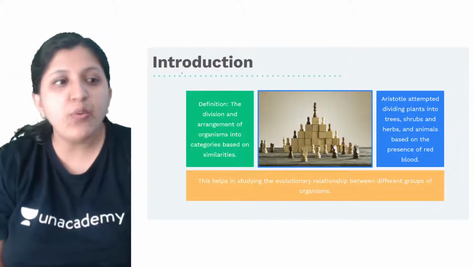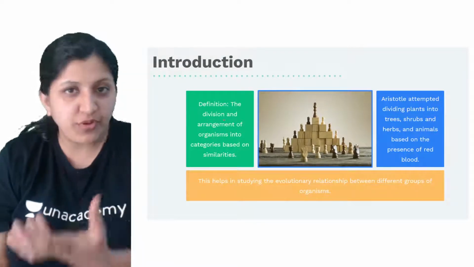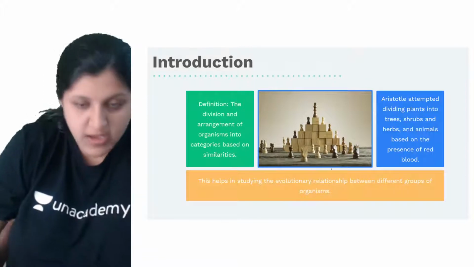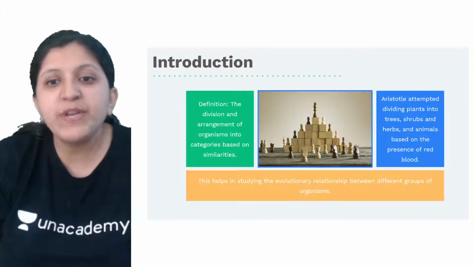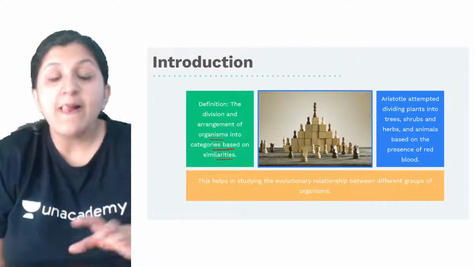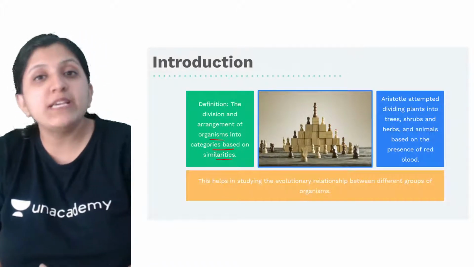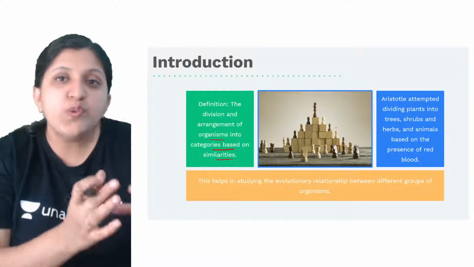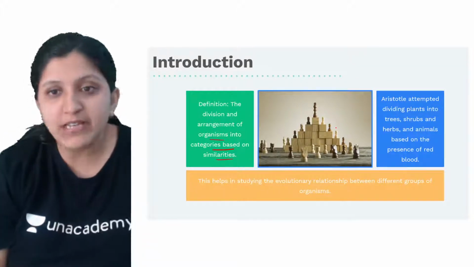Now, the introduction for this one is basically classification: the division and arrangement of organisms into categories based on similarities. Dissimilarities are also considered, but categorization is done for those having similar characteristics.